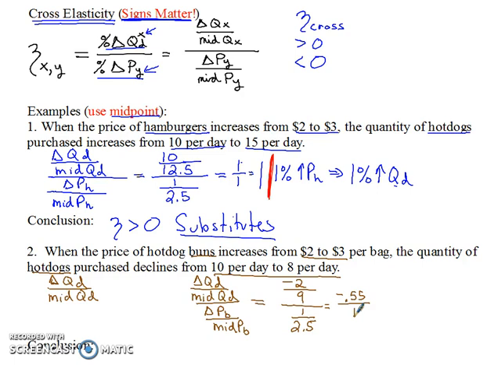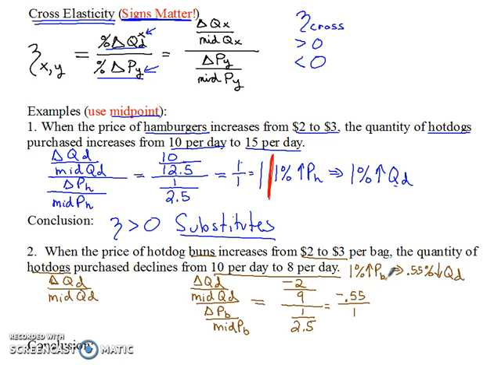And so what's my conclusion? What does that mean? I'm sorry, I'm going to have to squeeze this in here. Here's the change in the price in the denominator, change in the quantity in the numerator. So a 1% increase in the price of buns caused a 0.55% decrease in the quantity of hot dogs that people bought.